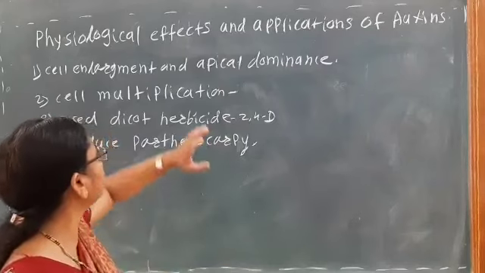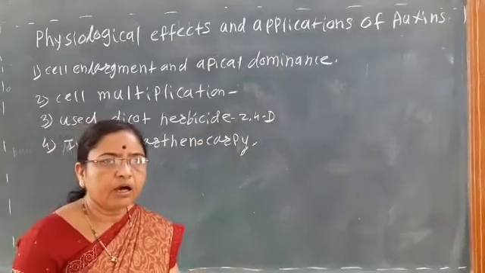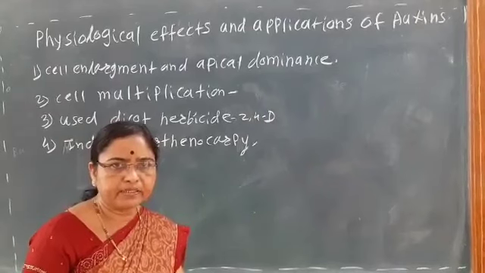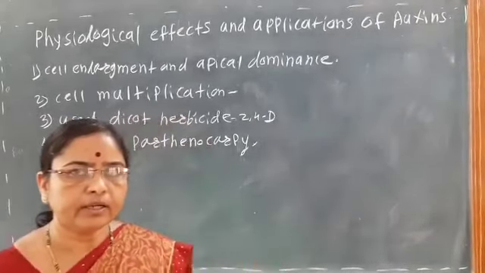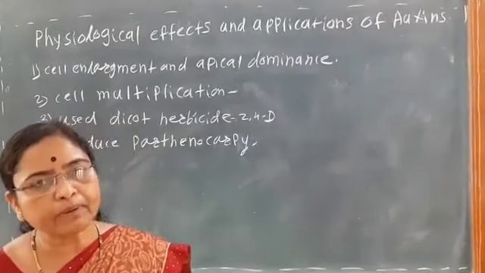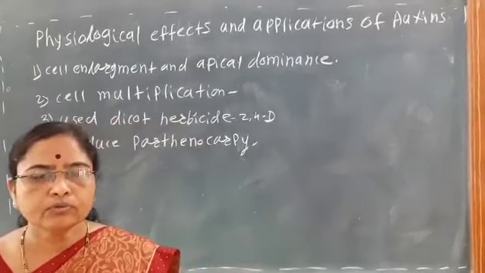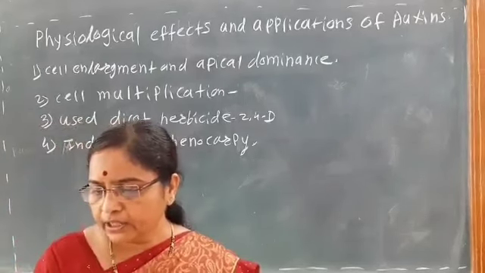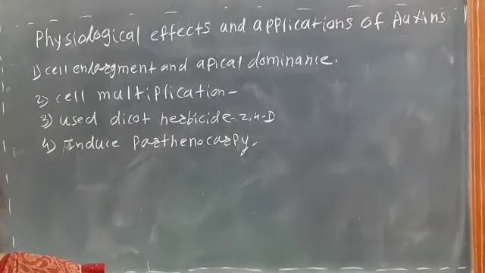Okay, that is here the auxins if we apply in the fruits, here we can induce the parthenocarpy. That is the fruits which are produced without seeds. So here the seedless fruits are produced. It is known as parthenocarpy. Parthenocarpy means the fruits which are produced without fertilization, that is seedless fruits. So here to induce the seedless fruit, it is the application of the